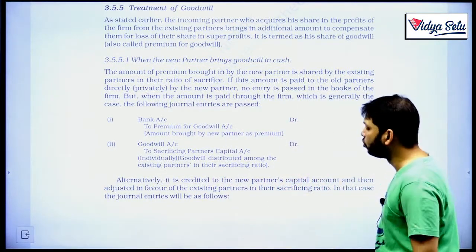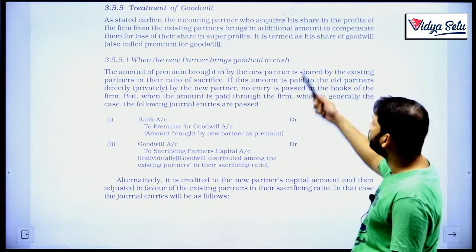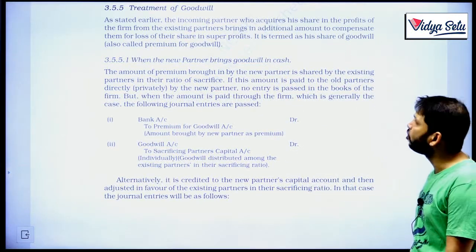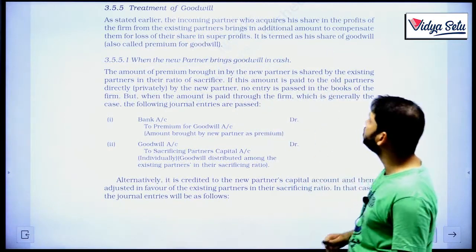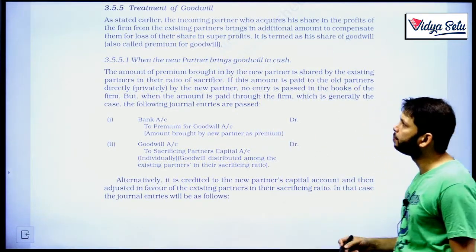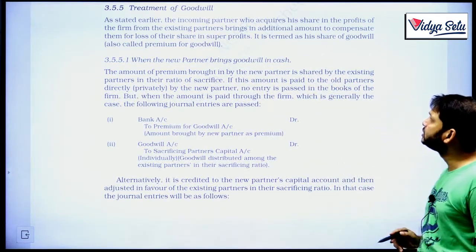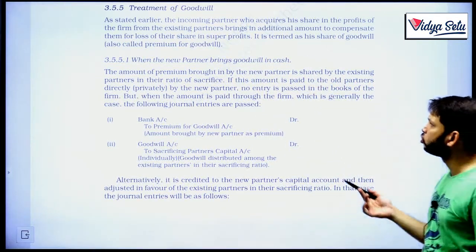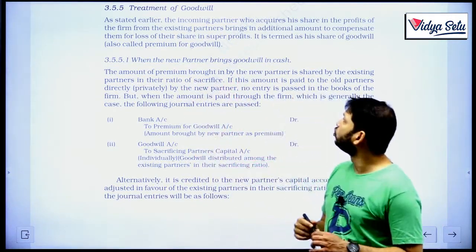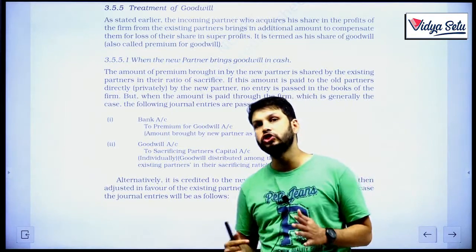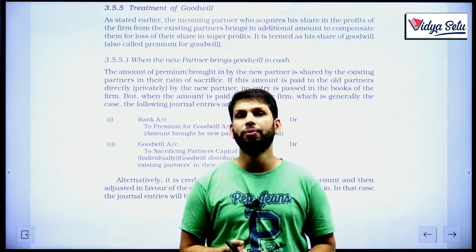So, treatment of goodwill. As stated earlier, the incoming partner who acquires his share in the profits of the firm from the existing partners brings in an additional amount to compensate them for loss of their share in super profits. It is termed a share of goodwill, also called premium for goodwill. Now when the new partner brings the goodwill in cash, whatever is his share of goodwill, he has to bring that. He has various options to bring the goodwill.